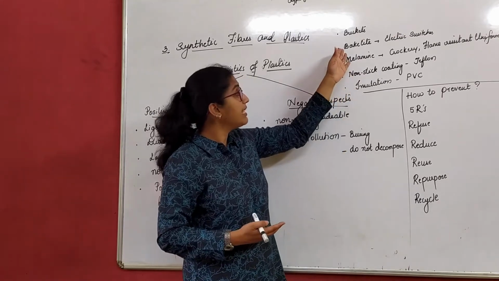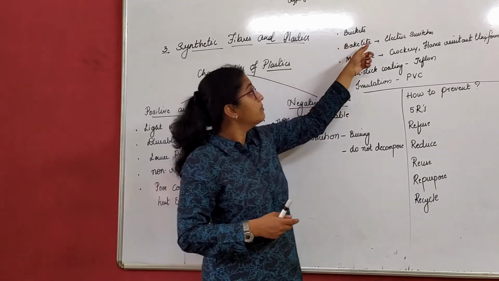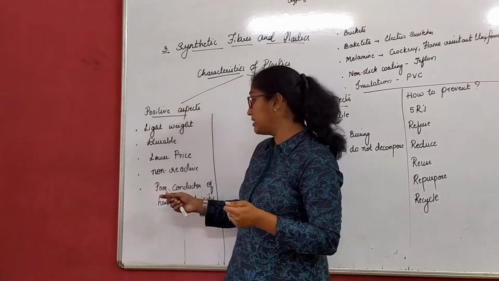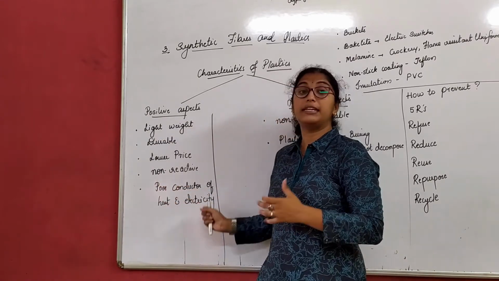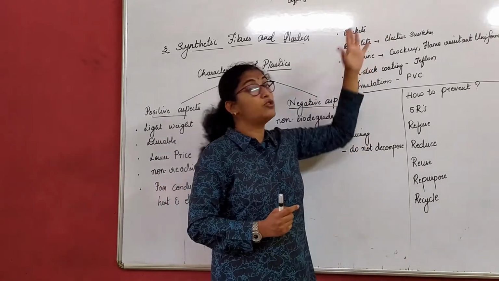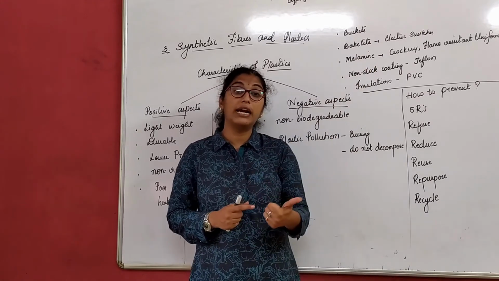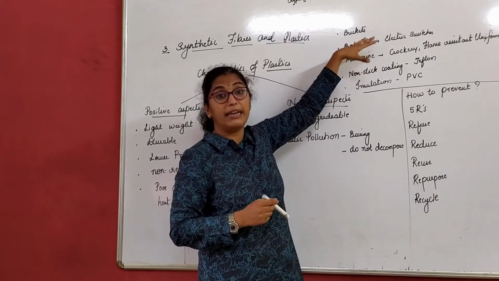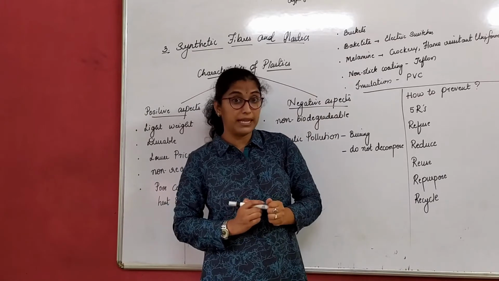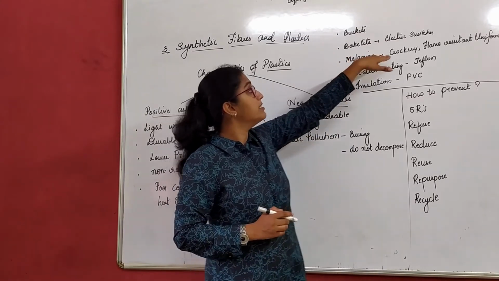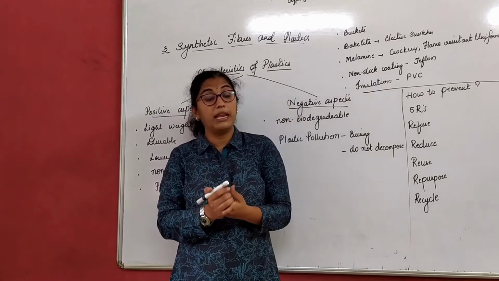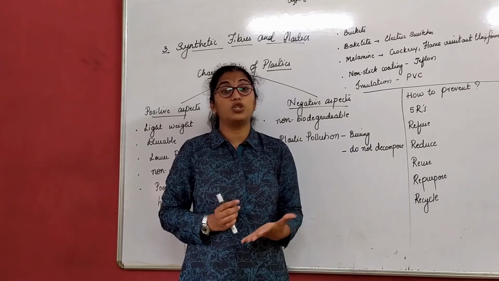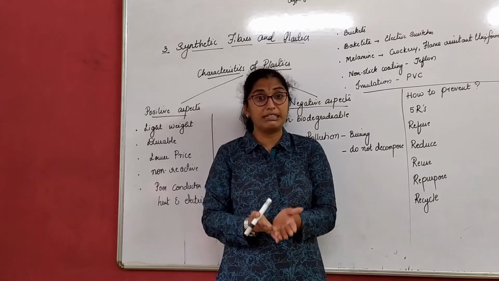Next, electric switches are made out of bakelite, we say. Again the one point I use here is that plastics are poor conductors of heat and electricity. That is why they are used in making electric switches. Cooker handles, tawa handles, pan handles, all these things are made out of bakelite, a type of thermosetting plastic, right? Next, melamine is used in making crockery. Melamine is also a type of thermosetting plastic. Melamine plates are used in our kitchen, right? Or in the crockery materials.